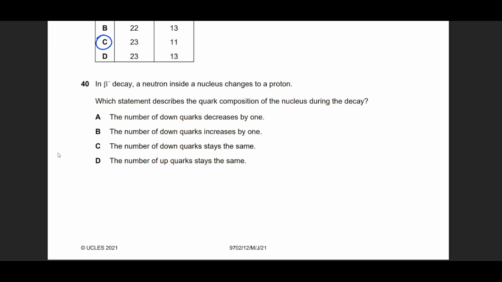Question number 40, again based on memory, he says beta negative decay, a neutron changes to a proton. Okay, fine, we know this. A neutron changes to a proton, which is P 1 1, plus beta 0 minus 1, and a neutrino, right? Okay, so he says, what's the change in quark composition? So we know that a neutron is made of up, down, down, and a proton is made of 2 ups and 1 down. So generally, he summarizes that 1 down changes to up. Because up, there is no change, down to down, no change. This is the change. So the most accurate option representing this condition is option A.